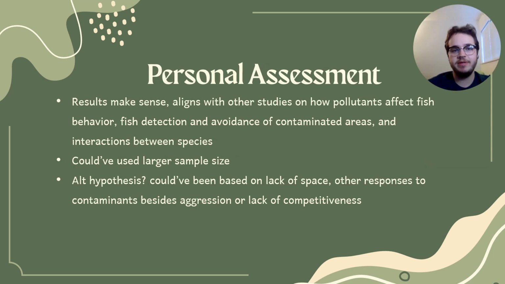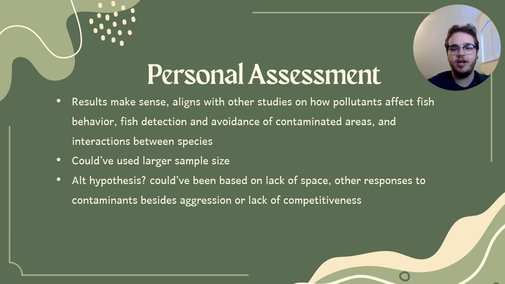And for my personal assessment, I think that their results make sense. They align with what other studies have found on how pollutants affect fish behavior, fish dissection, and avoidance of contaminated areas and interactions between species. Besides just not having the methods be all the same with the different densities throughout all the replicates, I think that maybe they could have used a larger sample size just because 7 and 14 fish aren't that many. But I think that they got meaningful results either way. It would be interesting to test this with other species and with other contaminants just to see how their results would change across different species and contaminants.